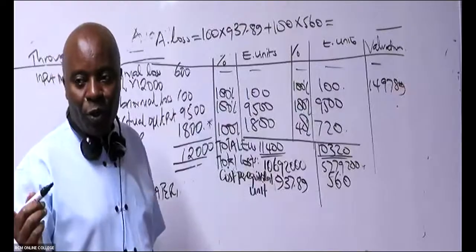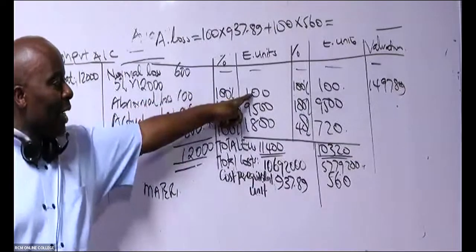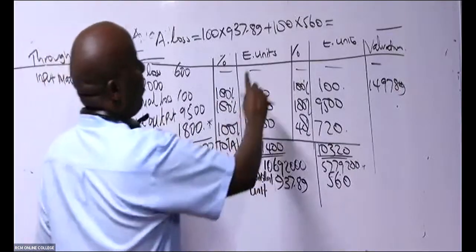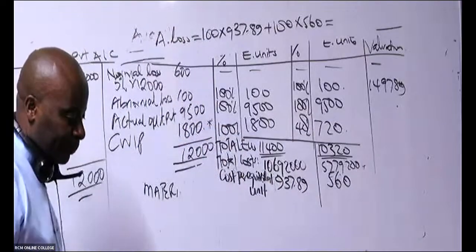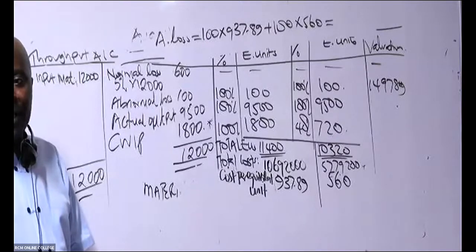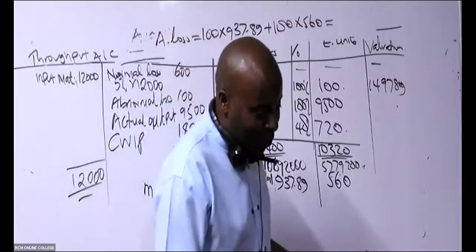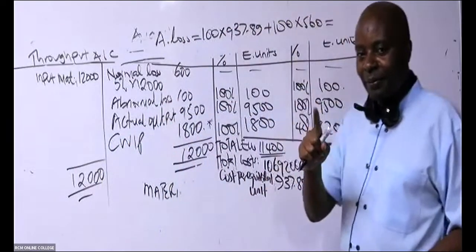I'm waiting for you guys to confirm abnormal loss. So abnormal loss, I have 100 times this per unit, plus 100 here times this 560. Are you able to get this answer? If you're able to get it so that we can move, we have 2-3 questions to answer. It's only one student who's getting it.